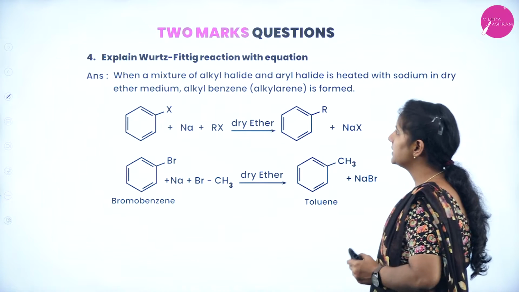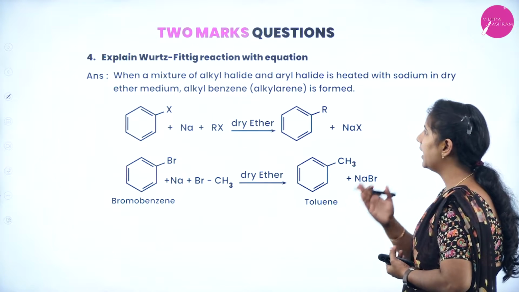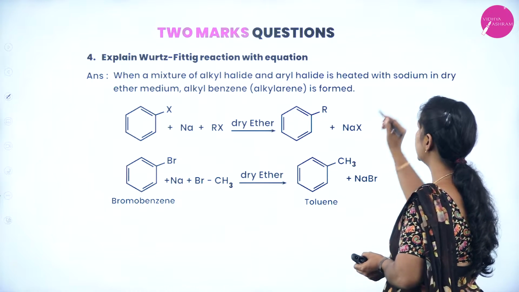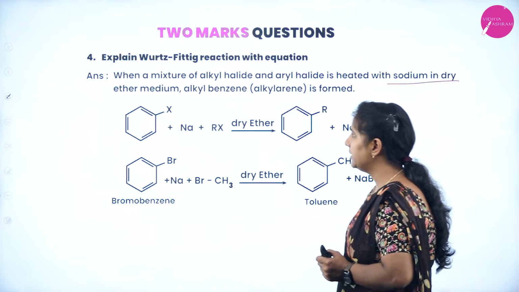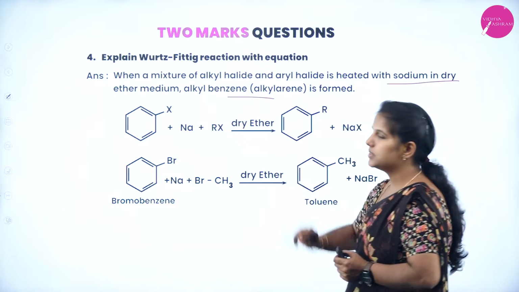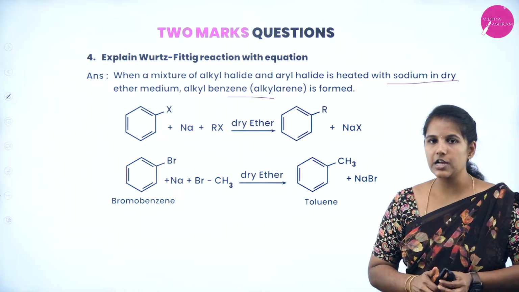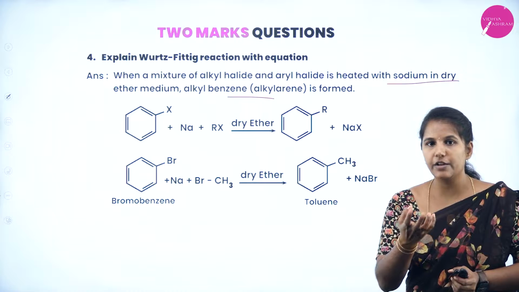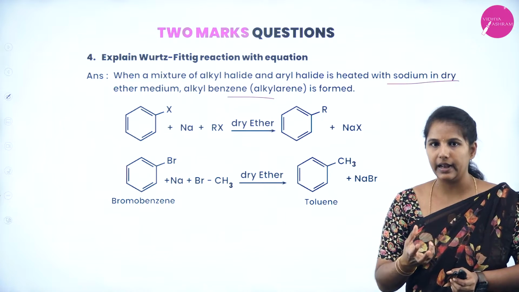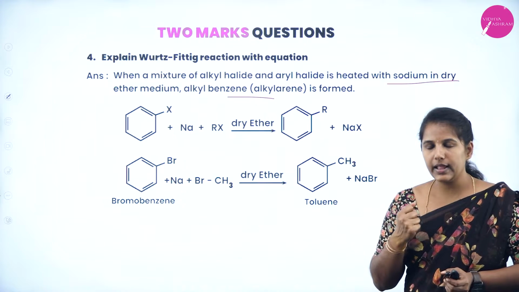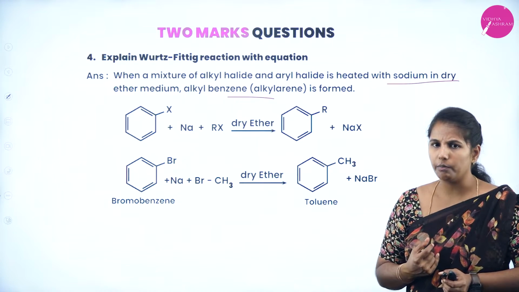Biphenyl. Next, explain the Wurtz-Fittig reaction with an equation. A mixture of alkyl halide and aryl halide is heated with sodium in presence of dry ether as a medium. Alkyl benzenes are formed. So, what is a Wurtz-Fittig reaction? In a Wurtz-Fittig reaction, we are combining both the Wurtz reaction and the Fittig reaction. In the Wurtz reaction, we have prepared the alkyl halide.